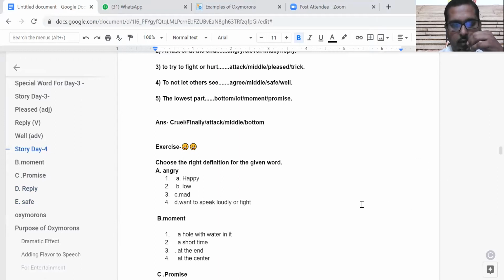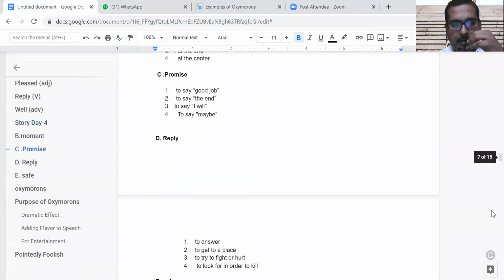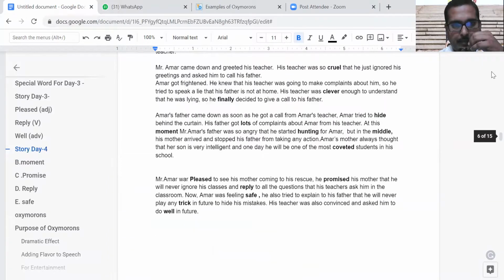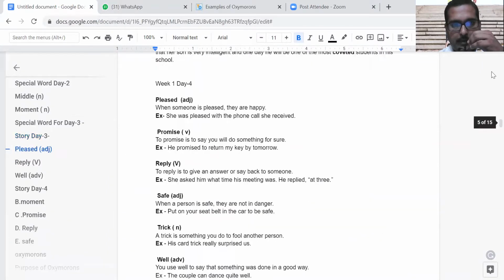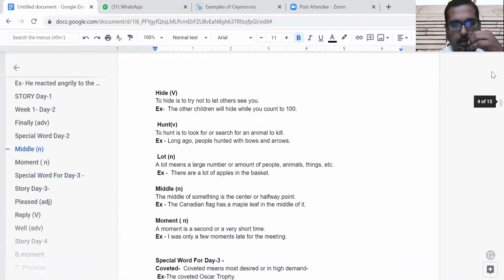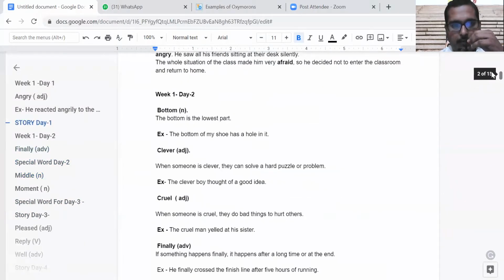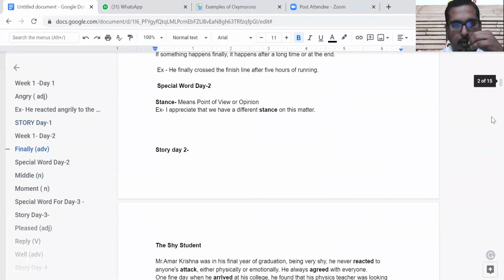Anybody can come with your questions if you have any confusion in that. Mr. Sahu, you can ask questions. Mr. Subrat, you can ask questions. No, sir. Okay. Any confusion with anybody about proper noun and common noun?